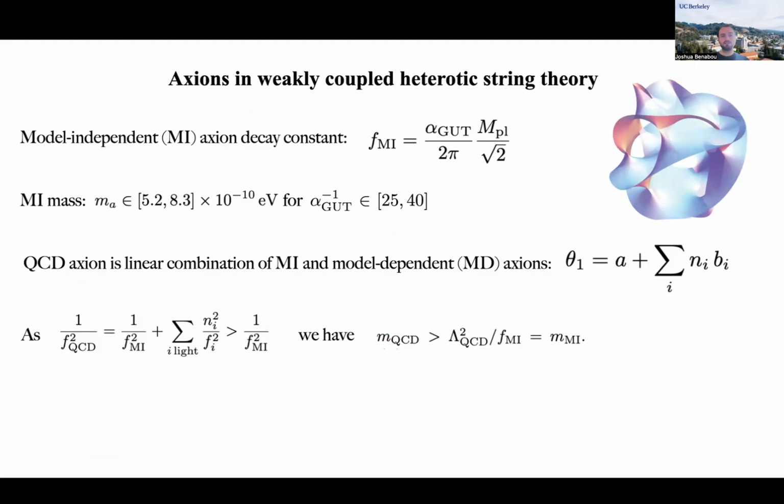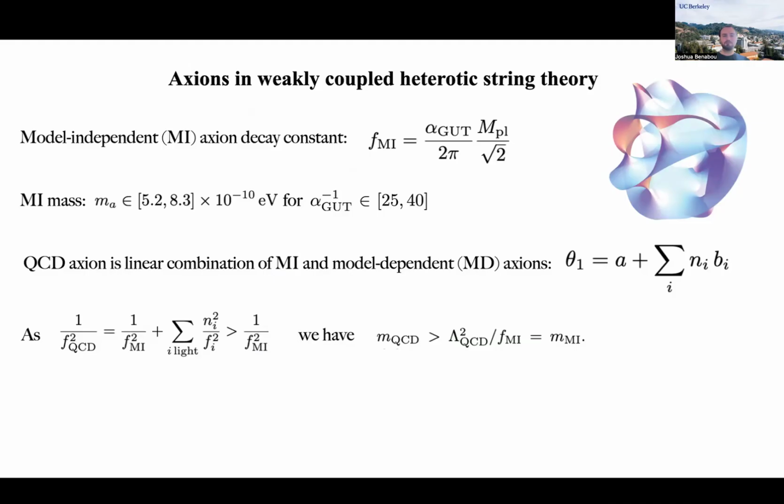In this theory, axions arise from dimensional reduction of higher form gauge fields, in particular, the two-form Kalb-Ramond field B2 and its 10-dimensional dual B6. The model-independent axion arises from the dimensional reduction of B6, and its decay constant is set by the fine structure constant alpha GUT. For phenomenologically motivated values of alpha GUT, for example, for alpha GUT inverse between 25 and 40, the model-independent axion mass is restricted to a narrow range between 5.2 and 8.3 times 10 to the minus 10 electronvolts.